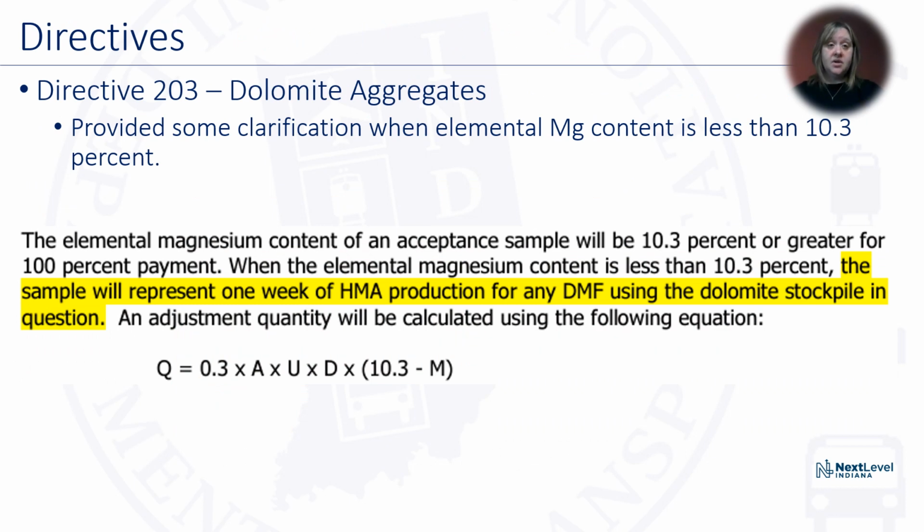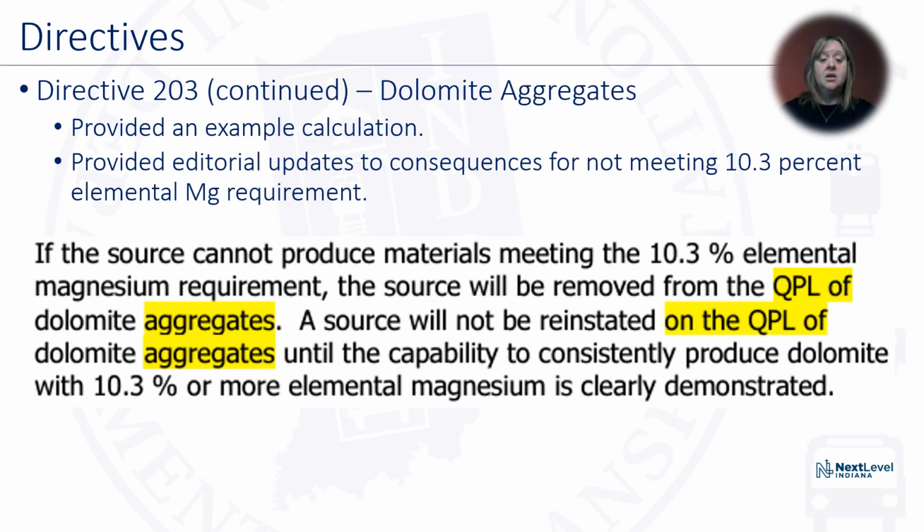For Directive 203, the dolomite aggregates, we are providing some clarification on when elemental magnesium content is less than 10.3%. Right here, it says the sample will represent 1 week of HMA production for any DMF using the dolomite stockpile in question. We also provided an example calculation.